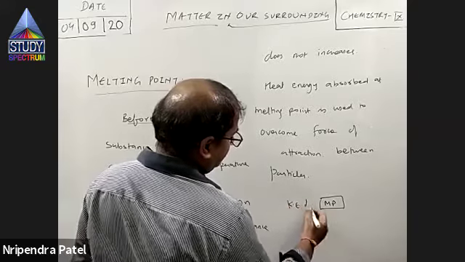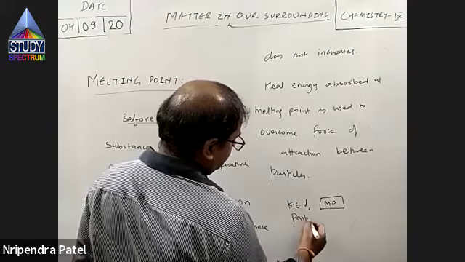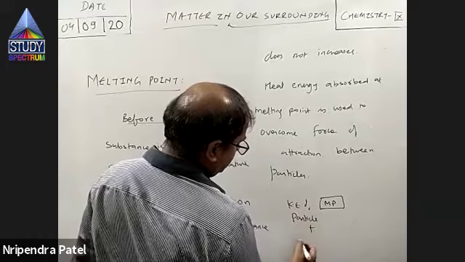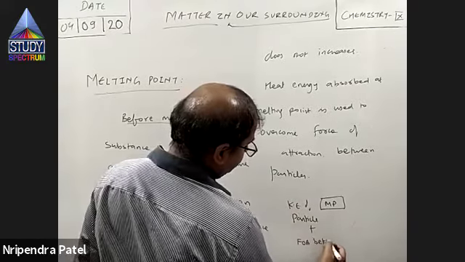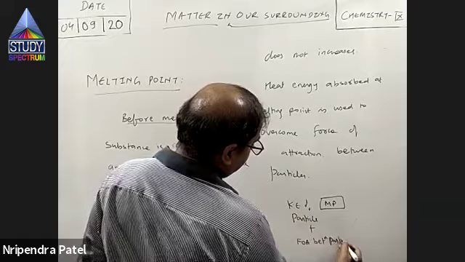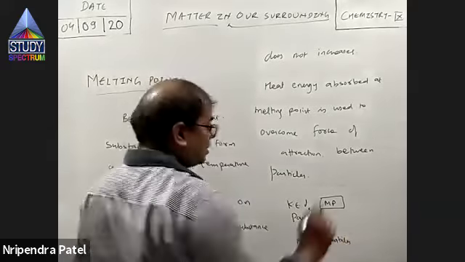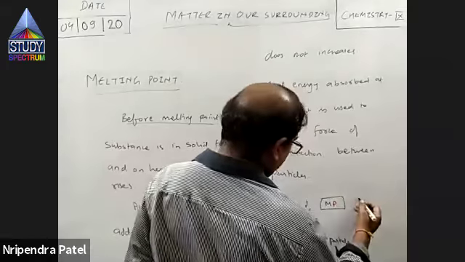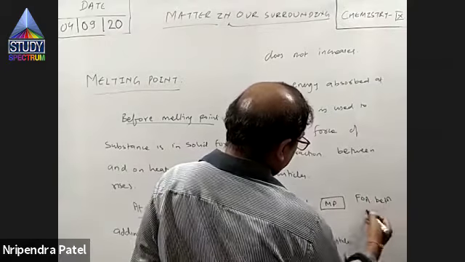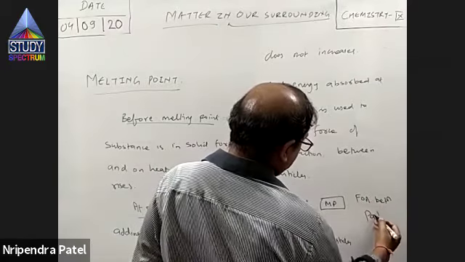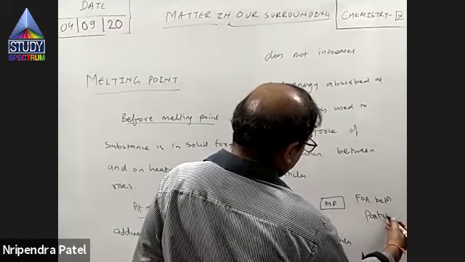Kinetic energy of particles plus force of attraction between particles. It's used for two things. After melting point, it's used only to overcome force of attraction between particles. Right? So it is used to overcome force of attraction.